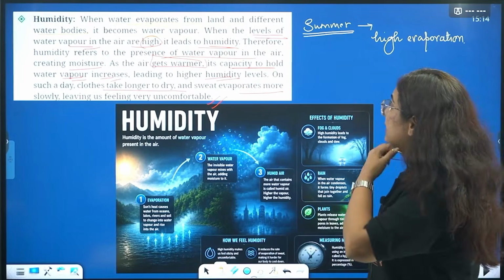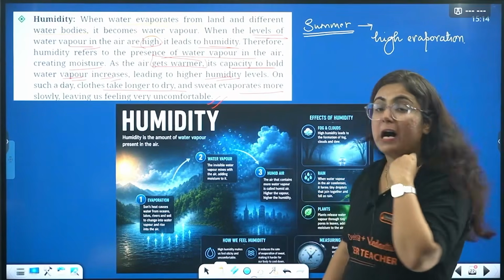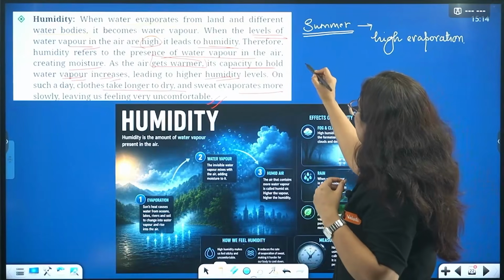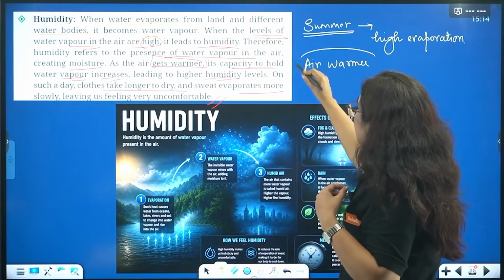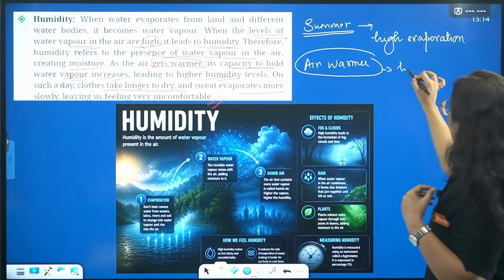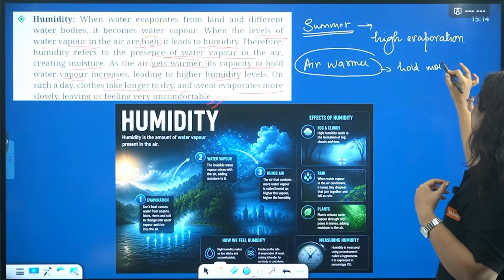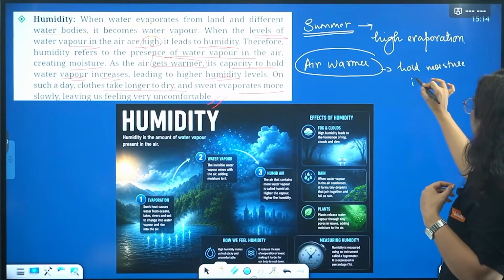Often it happens when the air gets warmer, its capacity to hold moisture increases.